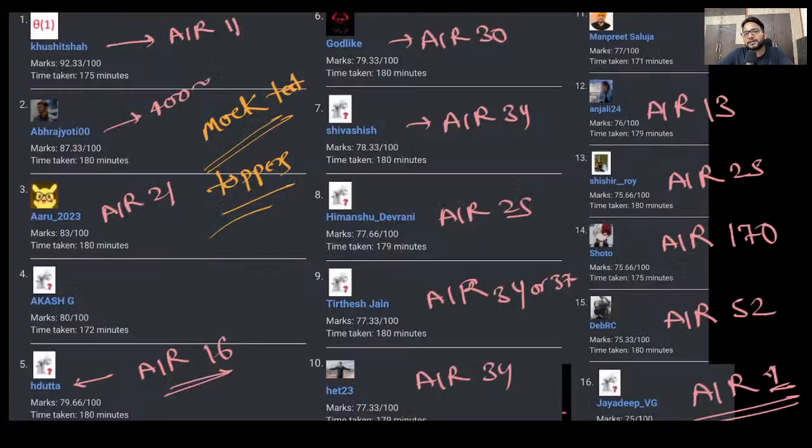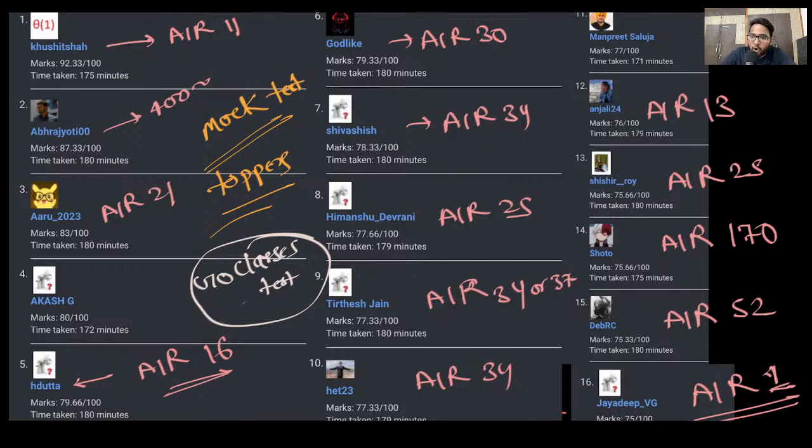Just see here, this is the impact that the test series have created. Someone is asking whether these are GoClasses test series toppers or GATEOverflow test series toppers. It actually doesn't matter because I have taken them randomly, though this particular test is from the GoClasses tests. As I told you, everyone takes the combined test series, so it doesn't matter, because these toppers will be there also. All of them are toppers.